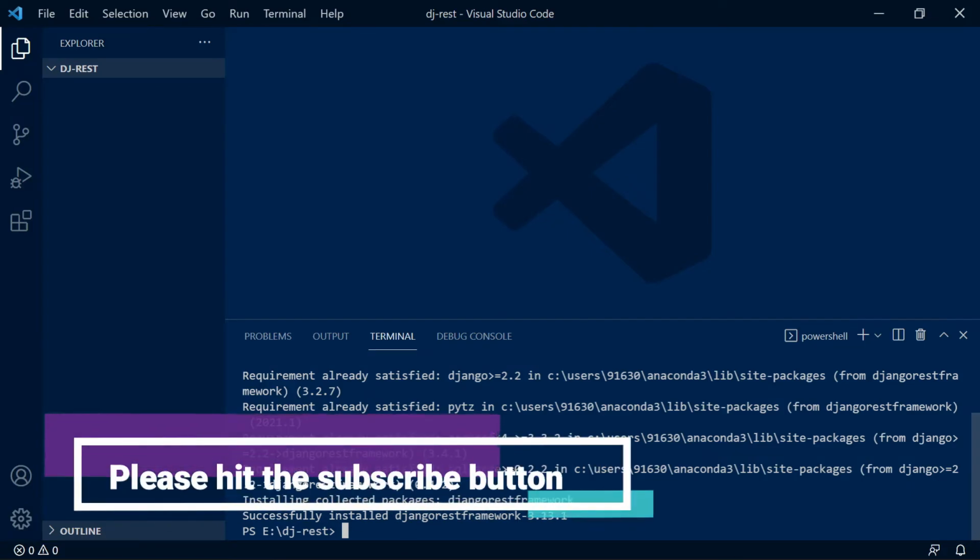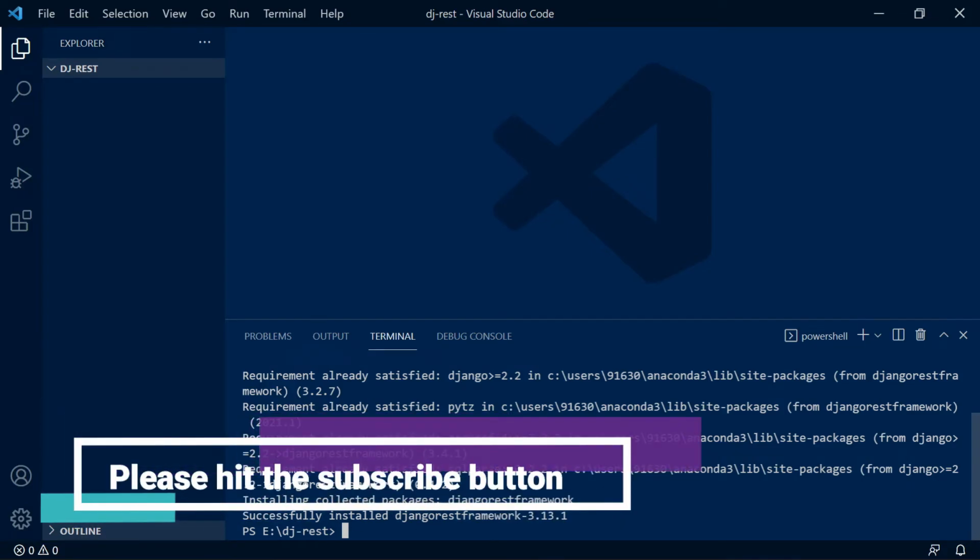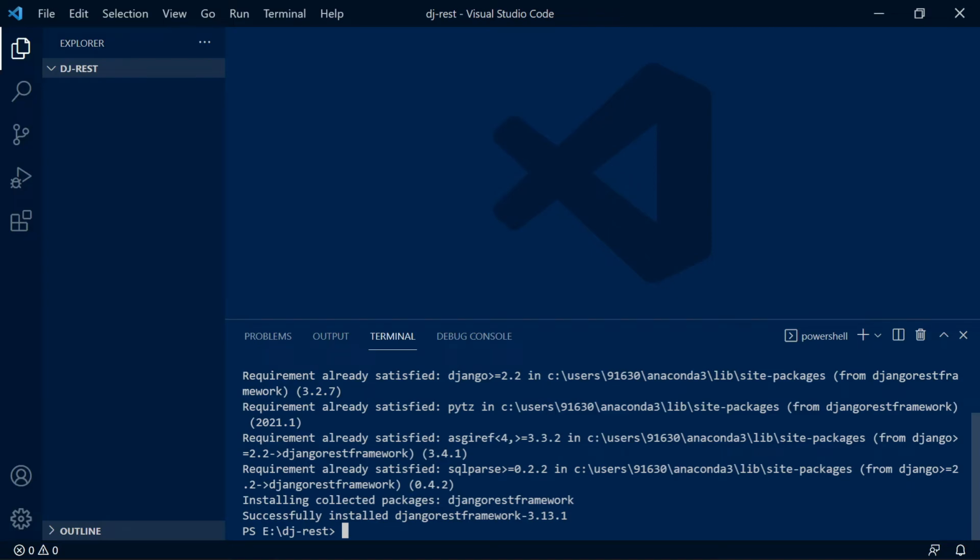So now we have successfully installed Django REST framework. From the next video we will create a brand new project in Django, and we will integrate Django REST framework into the project, and we will build our first working API.